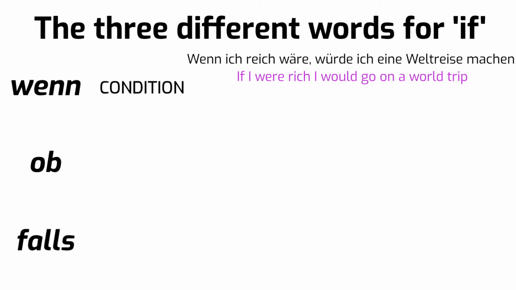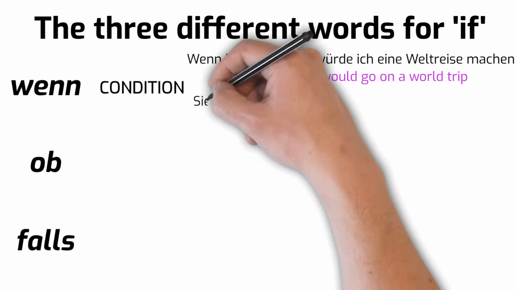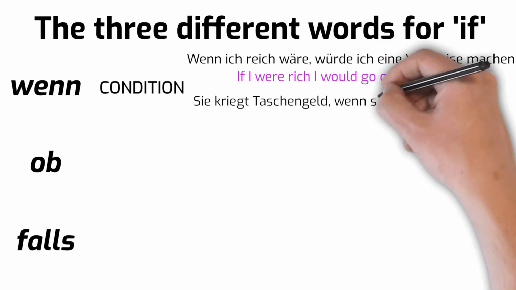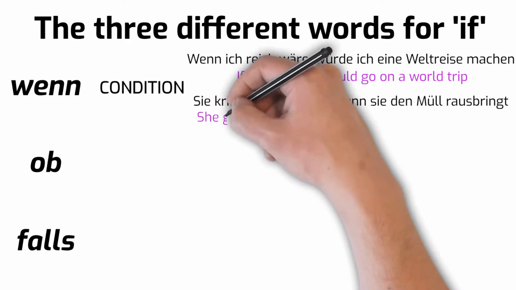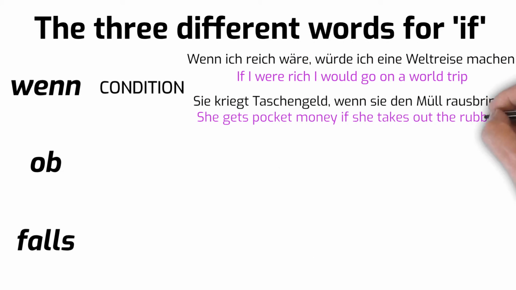Notice that the condition is being rich, and the action which depends on the condition is going on a world trip. Or, sie kriegt Taschengeld, wenn sie den Müll rausbringt. She gets pocket money if she takes out the rubbish. She's only going to get pocket money if, here's the condition, she takes out the rubbish.